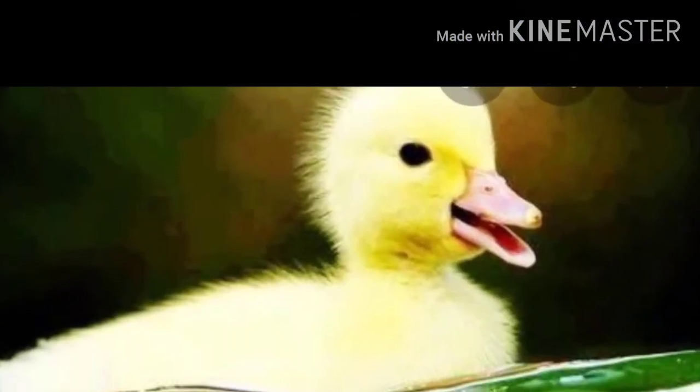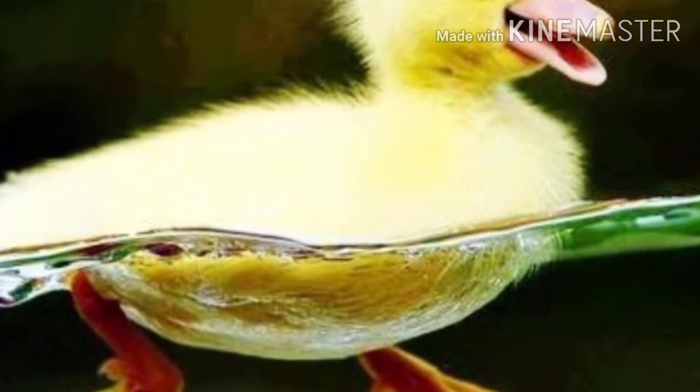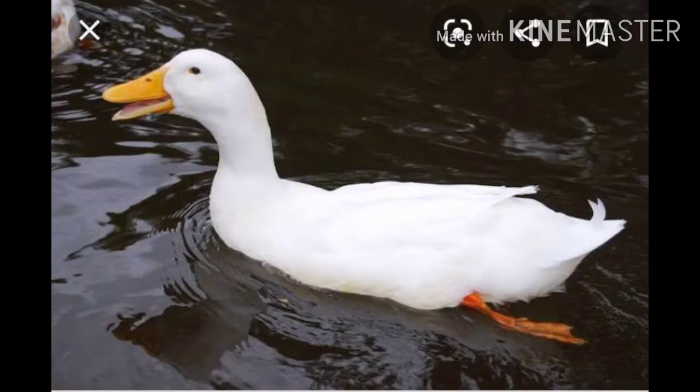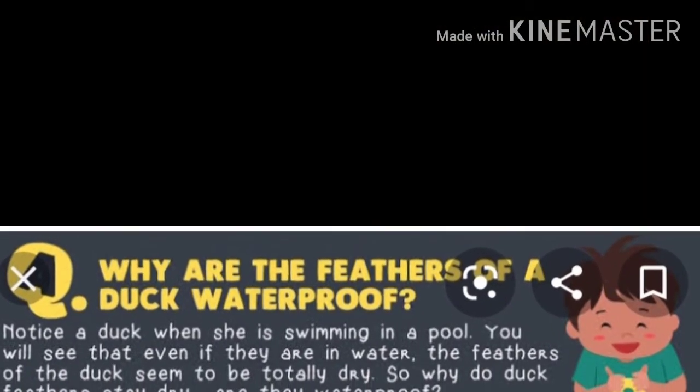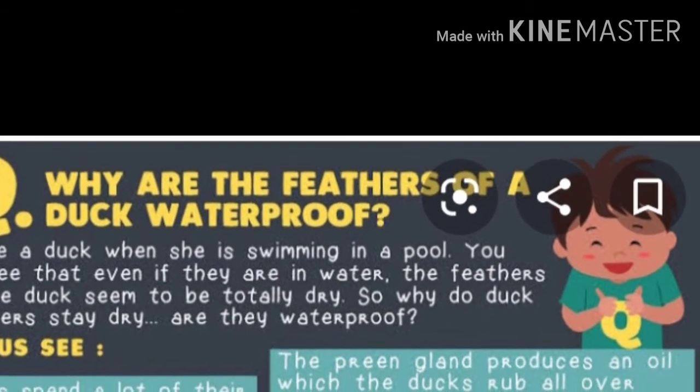Let's see adaptation in ducks. Ducks have webbed toes and they use them as oars while swimming. Their feathers are always waxy or oily. Let's see why is that. There is a gland which produces oil which is located near the tail of duck.